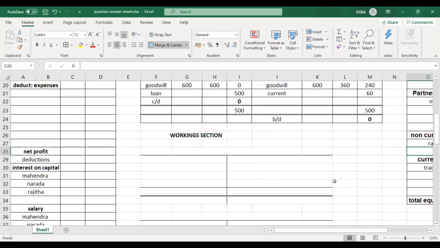Good. Now, do they need to tell that? I'm asking, what if they haven't given the interest rate? What should we do? What if they haven't given the interest rate? What should we do?